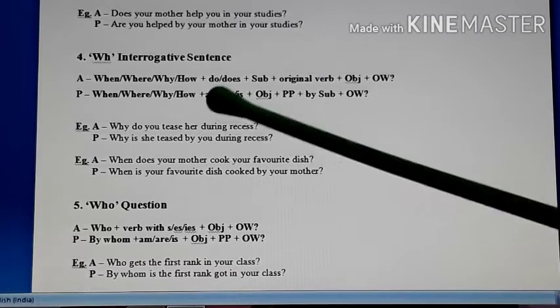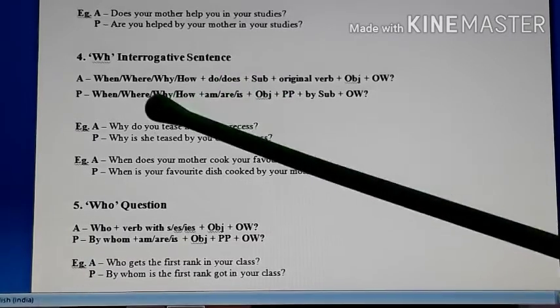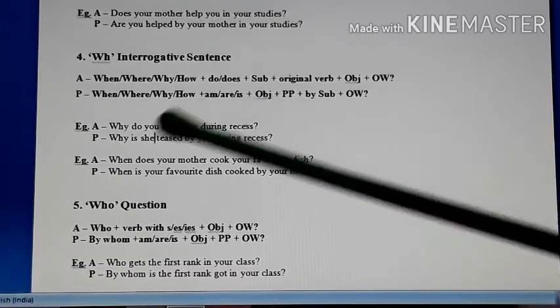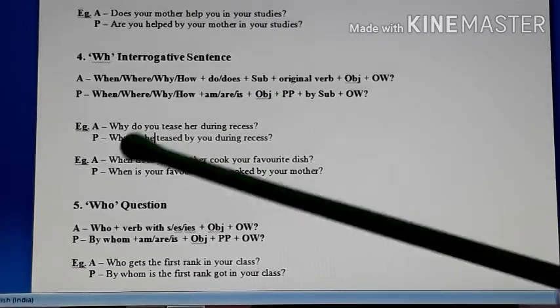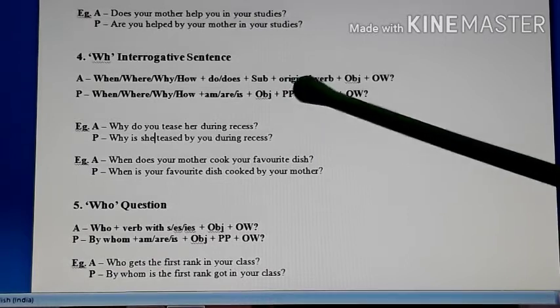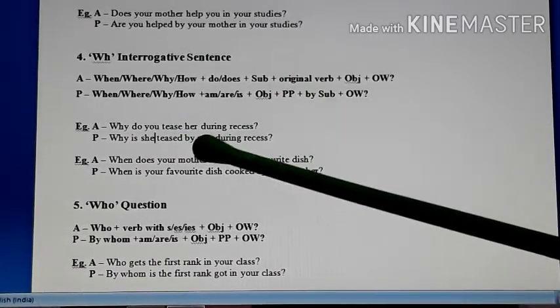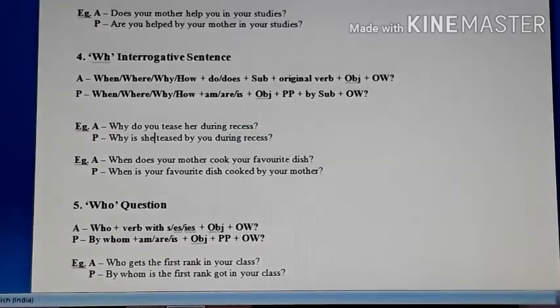Remember, I have arranged the words according to the structure only. First the WH word, then you have am, are or is according to the subject and object. Object is she, so with she, is is used. Then you have the third form of the verb, that is teased for tease. Then you have by plus subject, so by you, and other words, during recess.